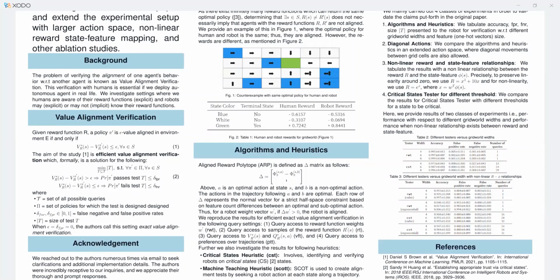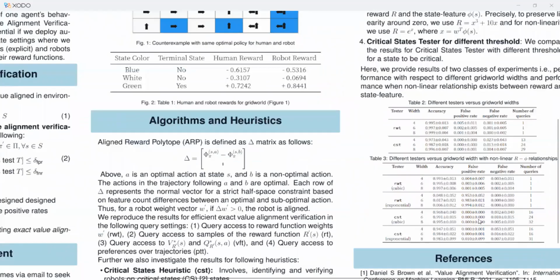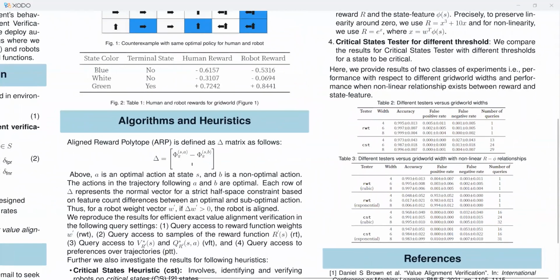As you can see from table 3, the reward weight tester indeed performed poorly with nonlinear reward and state feature relationship, whereas the critical states tester has no impact of such change in the relationship. The fourth class of experiment was to try the critical states tester with a different threshold value. Threshold is simply what threshold is used for a state to be critical.